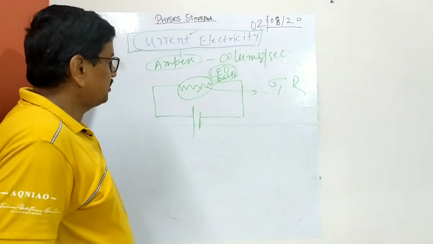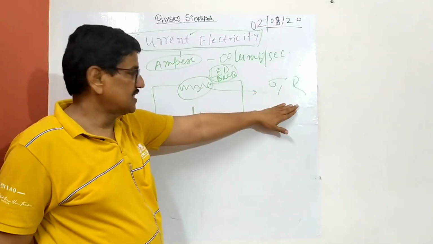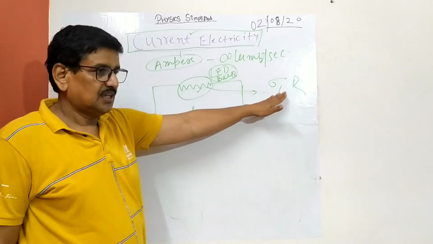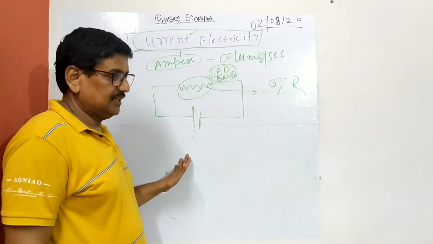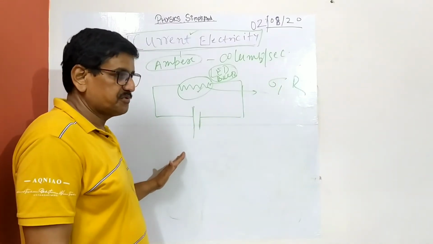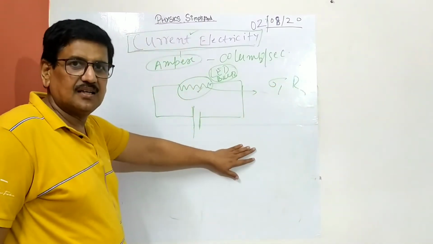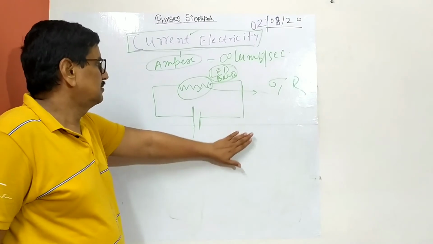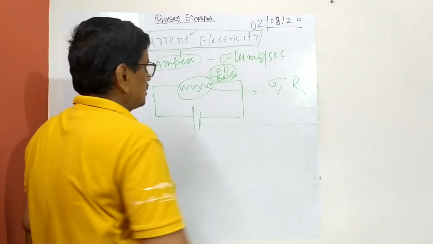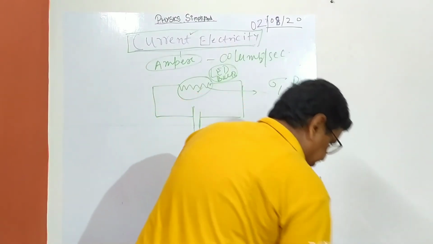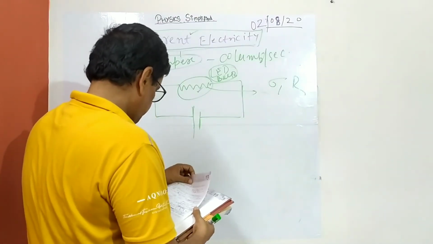The point which I am now going to introduce is resistance, and then EMF. If you understood all these things, then it is child's play once you come to Ohm's law, because you have to discuss resistance. Now I am discussing resistance, because resistivity I've already discussed. I've already written the equation and shown you what resistivity is.